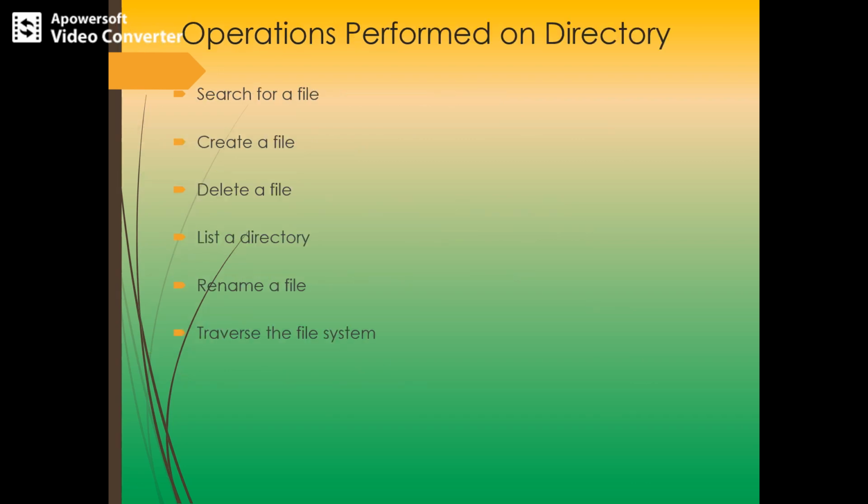And which are the operations performed on a directory. We can see that these are the operations. One is search for a file. So we may be able to search a directory structure to find the entry for a particular file. So in order to search a particular file, we need to find the directory structure and the directory entry for a particular file.